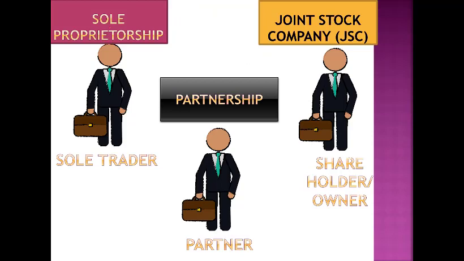So when we buy a share of any joint stock company, what does a person become? A person becomes a shareholder, or an owner in the company. Yes, a person who has a share of any company is an owner in that company. When a person invests in a partnership, he becomes a partner. When a sole trader invests in his company, he remains a sole trader. But in a joint stock company, when any person invests his money and buys the share, he becomes an owner in that company, owner up to the extent of shares he has bought.